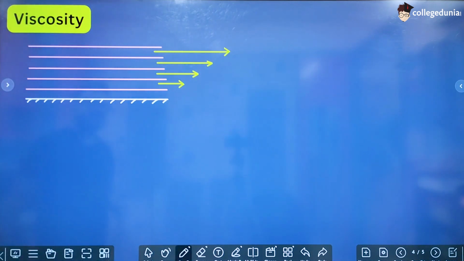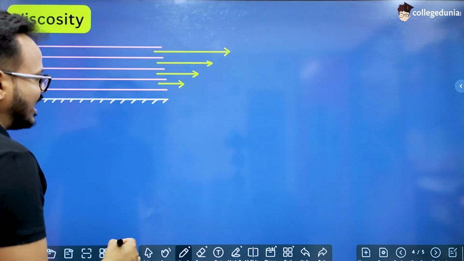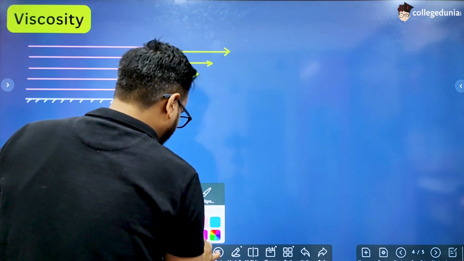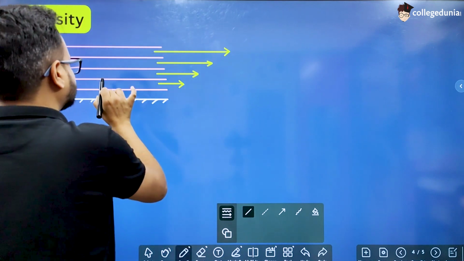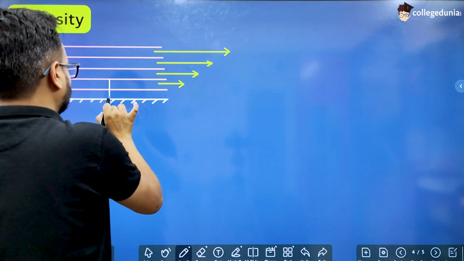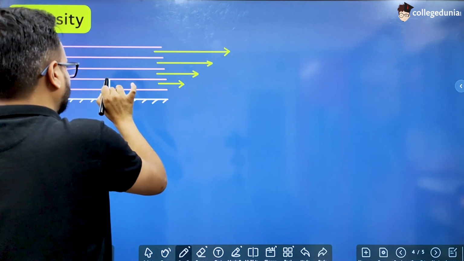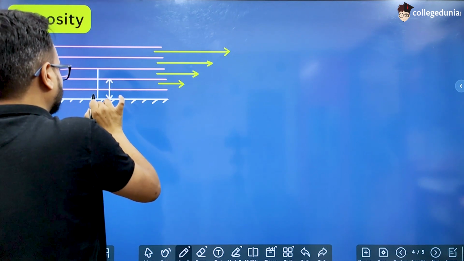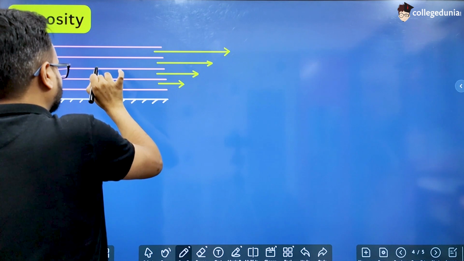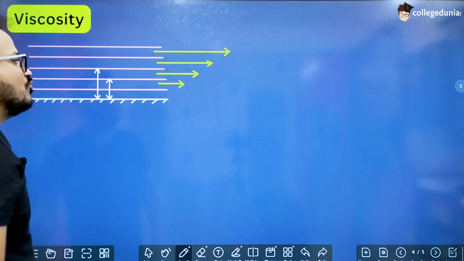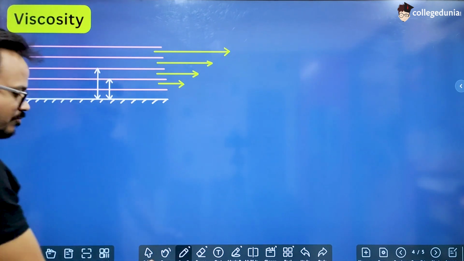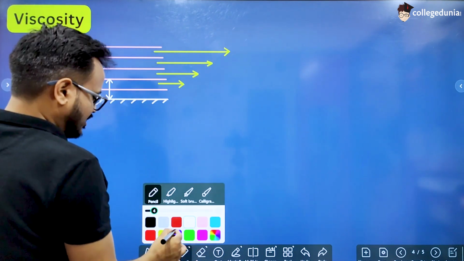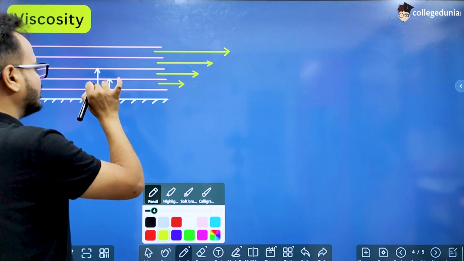Okay, so let us say there is a layer at a distance x from the solid surface, and the other layer is at a distance of x plus dx from this surface, which means the thickness of one layer is assumed to be dx.